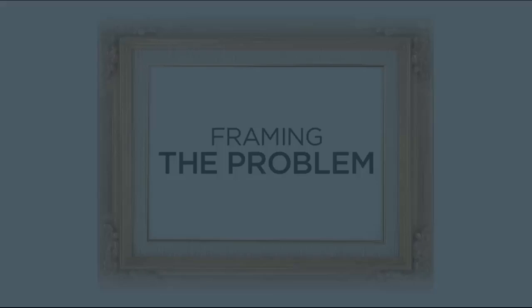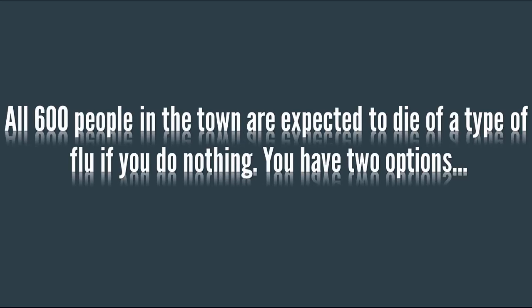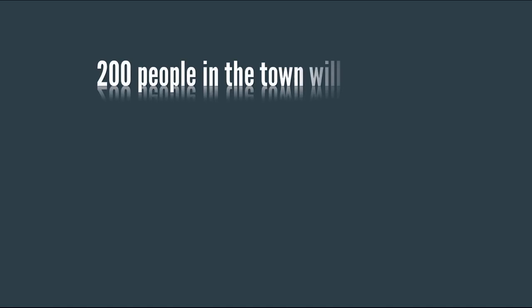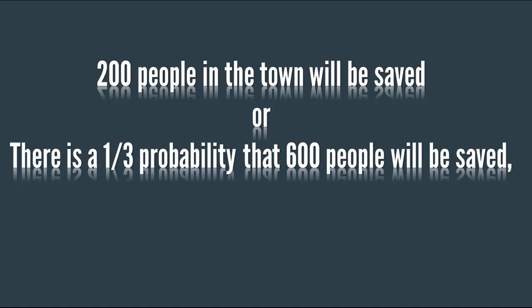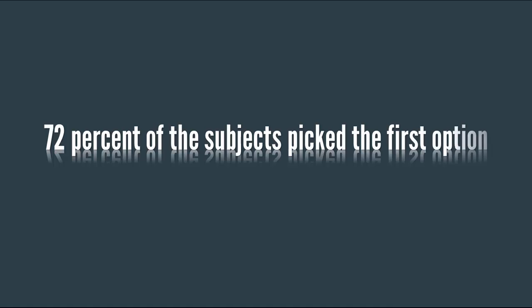Framing. Basically, the way that a situation is phrased can have an effect on people's thinking. For example, all 600 people in a town are expected to die of a type of flu if you do nothing. You have two options. With the first, 200 people in the town will be saved. With the second, there's a 1/3 probability that 600 people will be saved, and a 2/3 probability that no people will be saved. In a study, 72% of the subjects picked the first option.